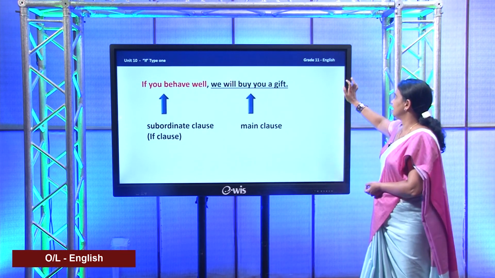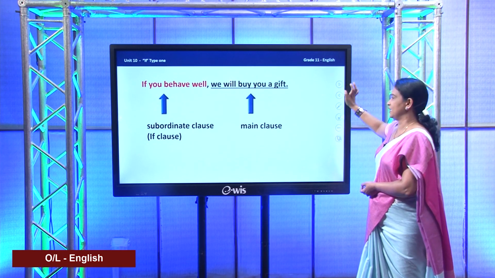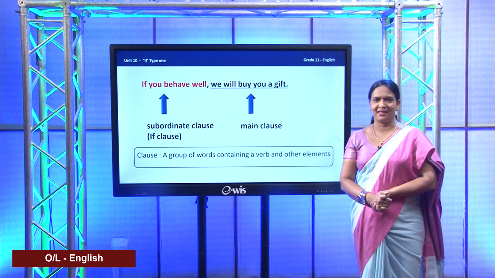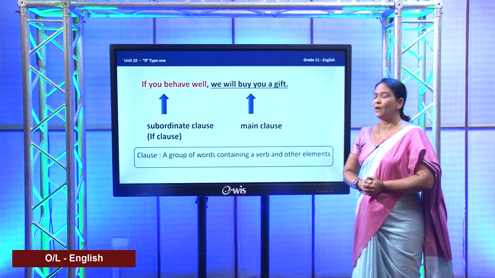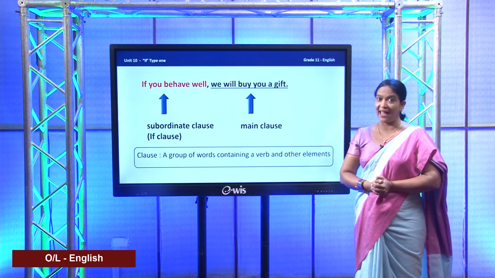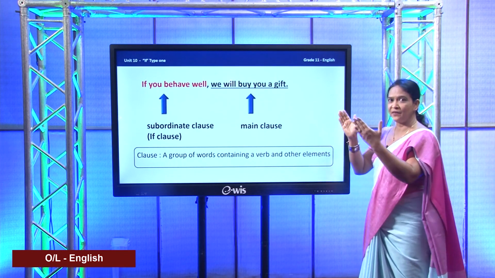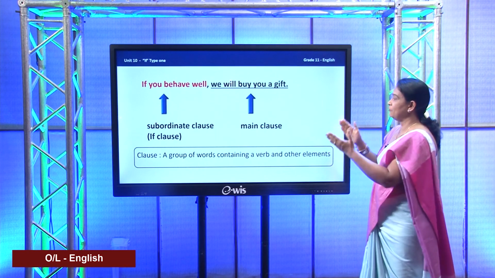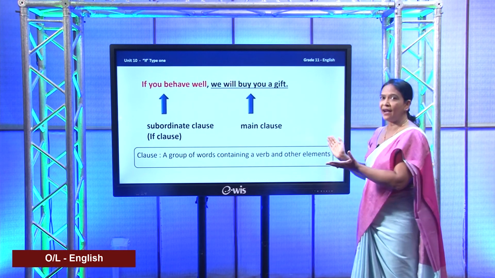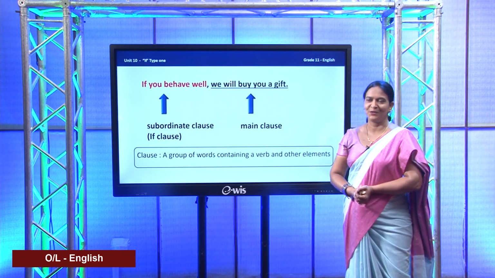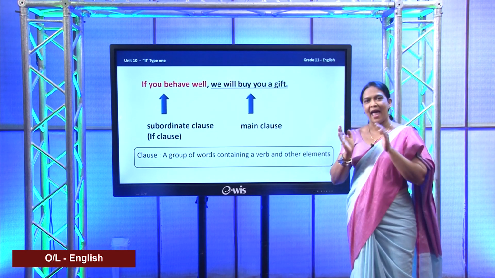Now, what is a clause? I repeatedly talk about clauses. Do you know what a clause is? At this level, for you to understand, I will give it like this. A clause is a group of words containing a verb and other elements. So, look at the subordinate clause. What is the verb there? Yes, it is behave, right? So, it has a verb as well as other elements. And when you take the main clause, what is the verb? Will buy. And with the verb, there are other elements as well. So, you have the subordinate clause and the main clause.